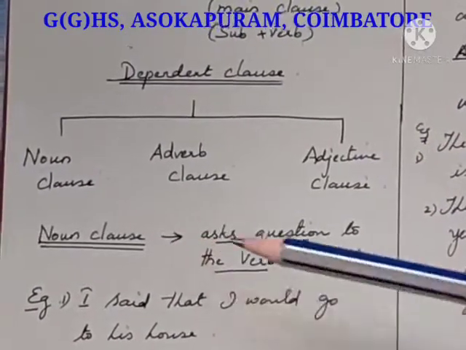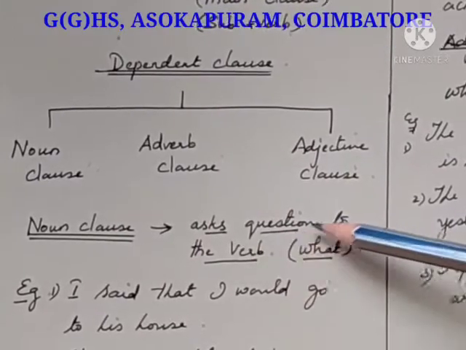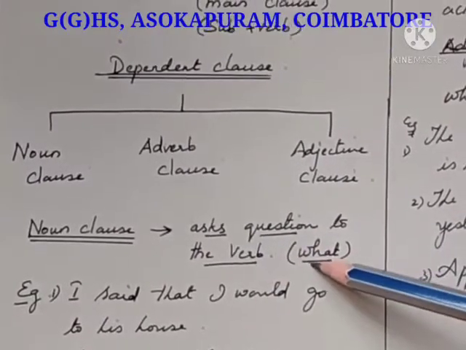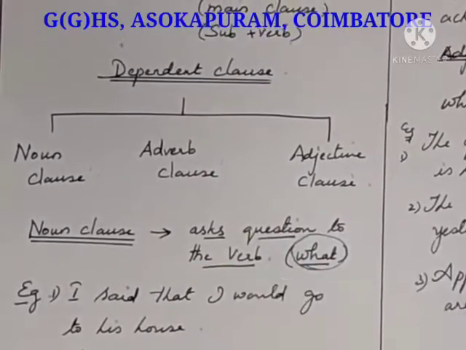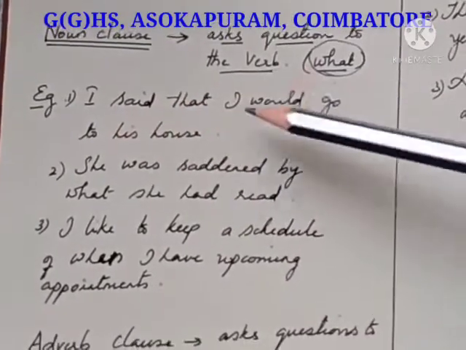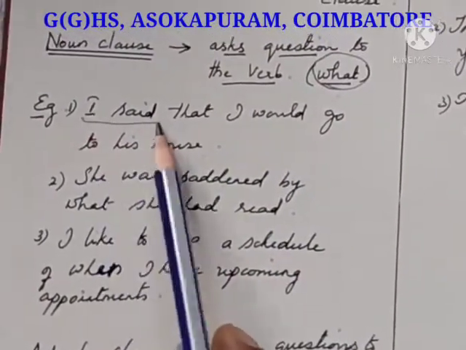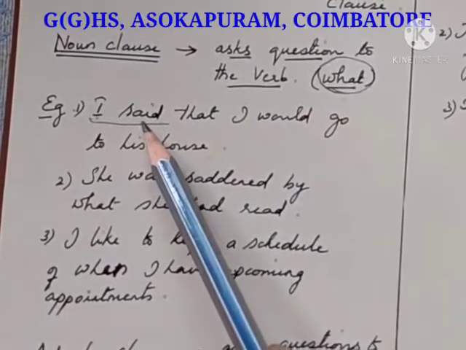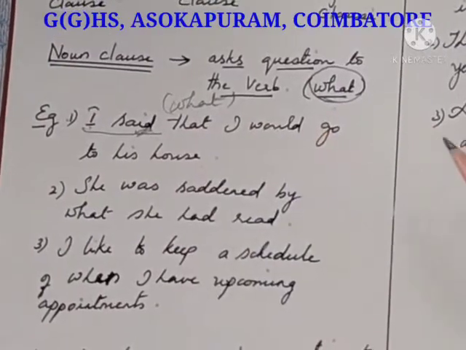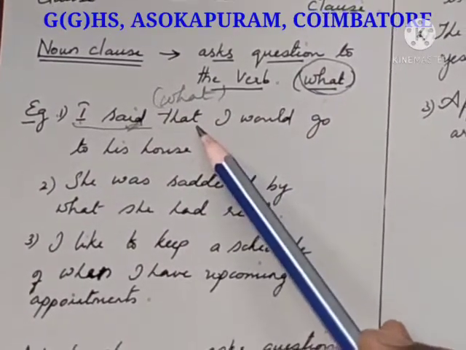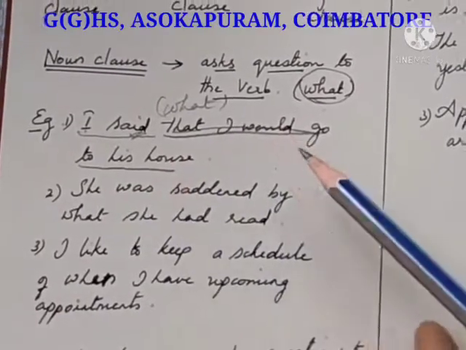What is called a noun clause? A noun clause is nothing but the clause that answers the question "what" asked to the verb. When you are able to answer the question what to the verb, this gives a noun clause. For example, I said that I would go to his house. "I said" is the independent clause, subject, verb. I said what? So you are asking the question to the verb. I said what? I said that I would go to his house. This whole part is the noun clause.